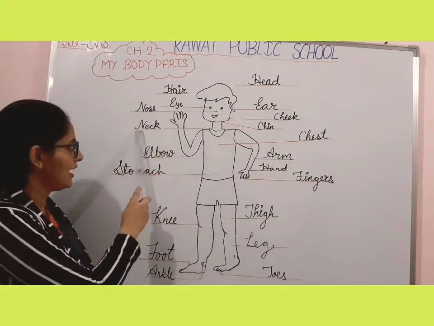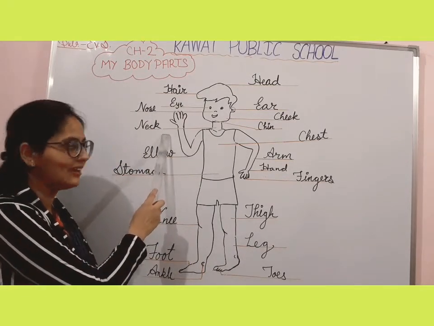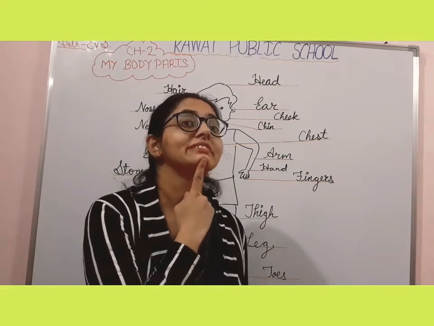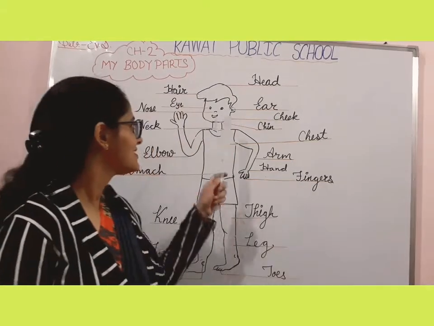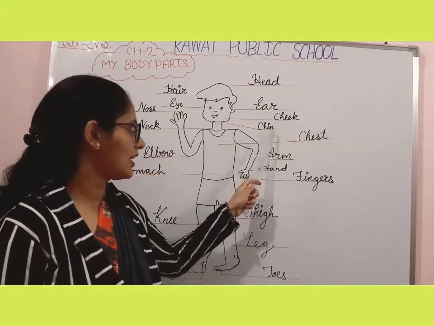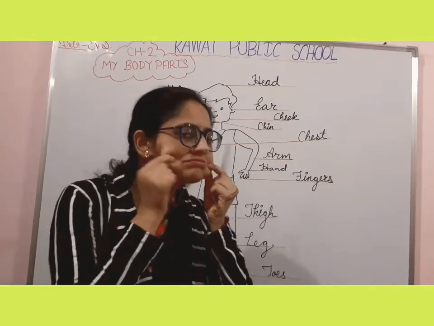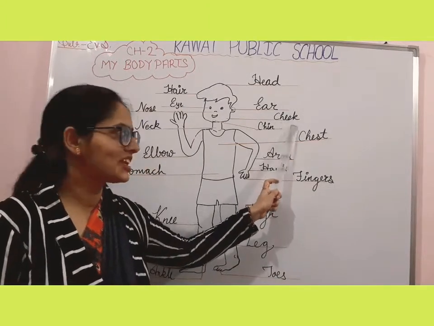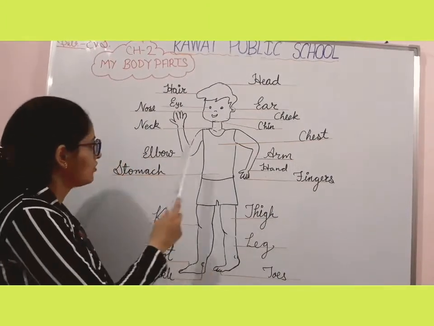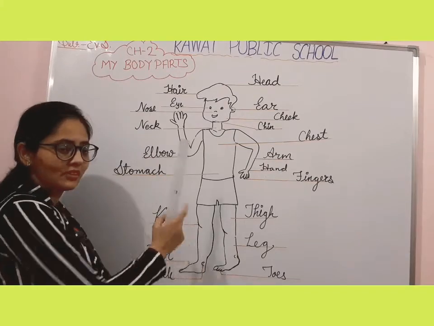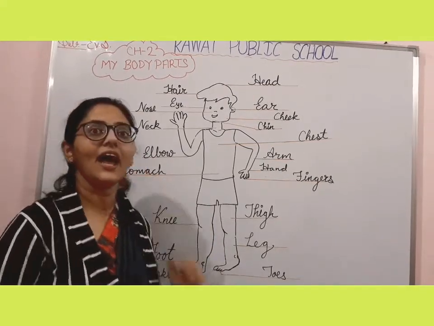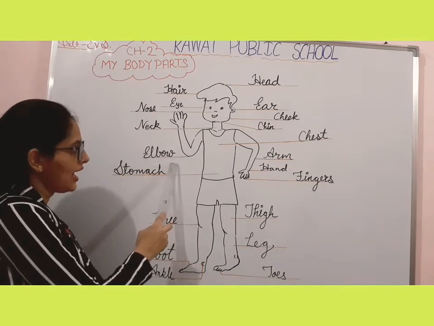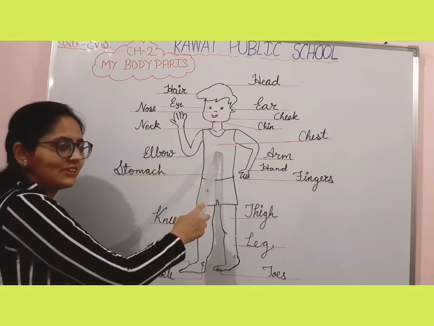Then what is this? Neck. N-E-C-K, neck. Then what is this? Yes? Chin. C-H-I-N, chin. And this? Chubby? Cheek. C-H-E-E-K, cheek. What is this? Elbow. E-L-B-O-W, elbow.